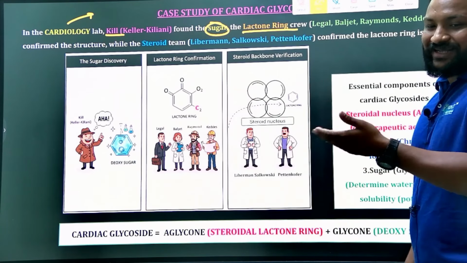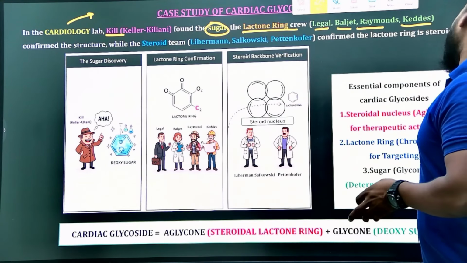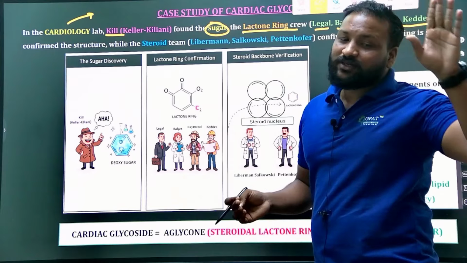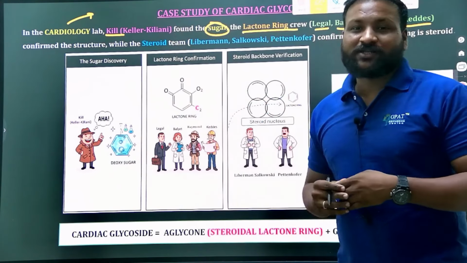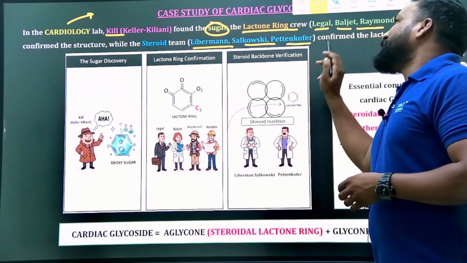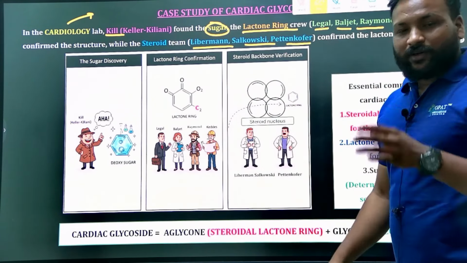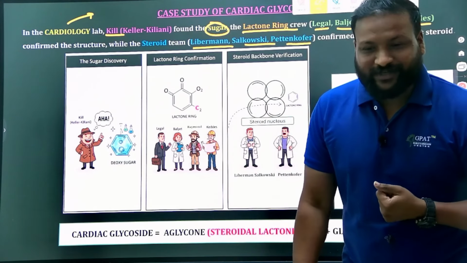The lactone ring crew are nothing but Legal, Baljet, Raymond and Keddy. These people were mainly to determine the lactone ring, and also they have confirmed the structure, so there is a presence of lactone ring. Then there is another team called the steroidal team, namely Liebermann-Burchard, Salkowski and Tschugaeff. These people were to confirm the steroidal nucleus. So now within this we have completed the chemical structure and also the identification tests for the cardiac glycosides.